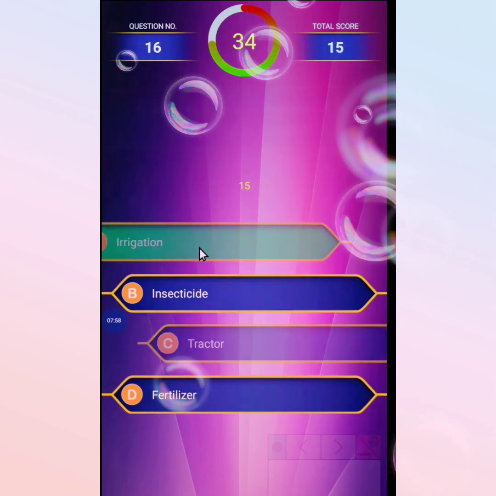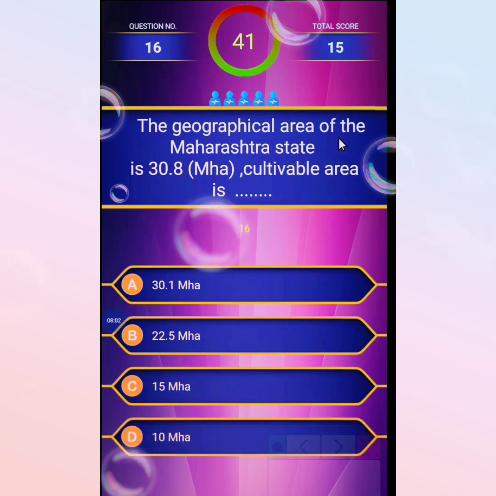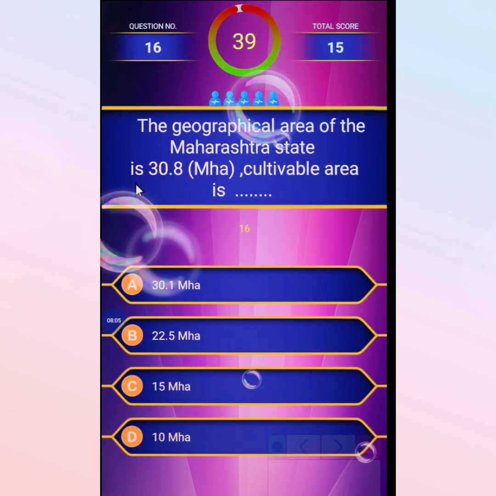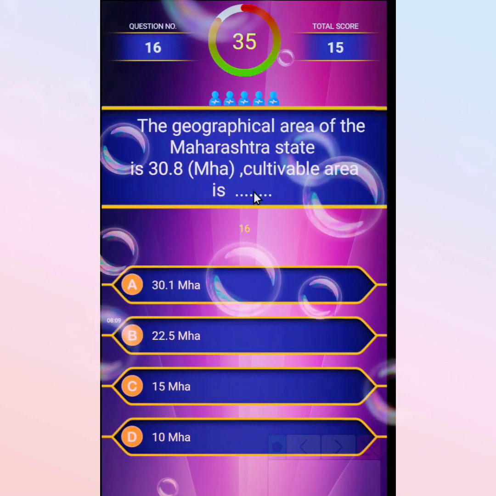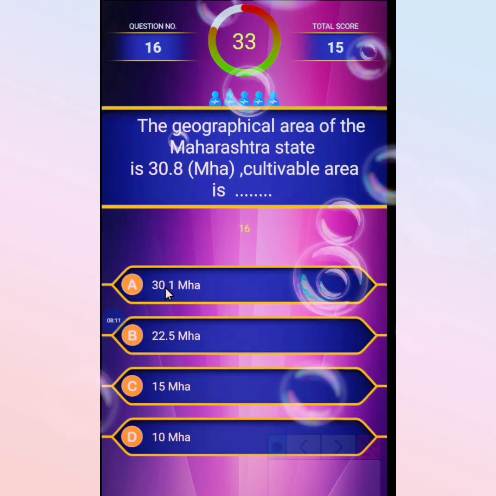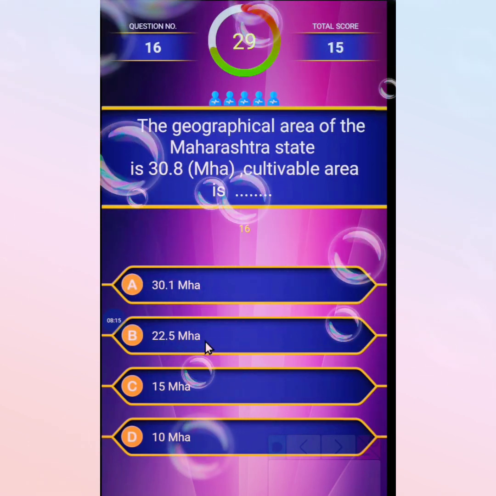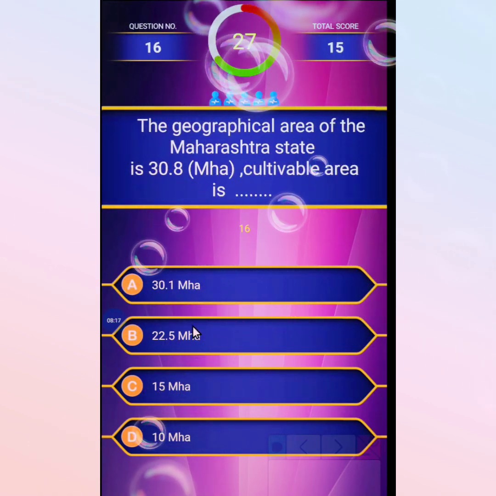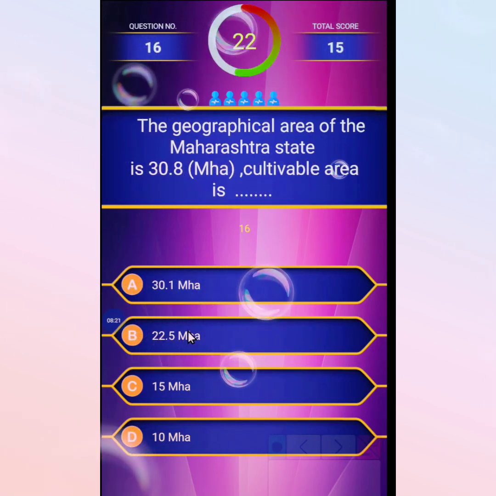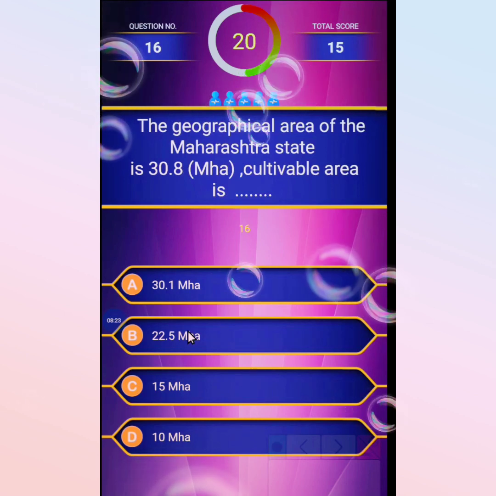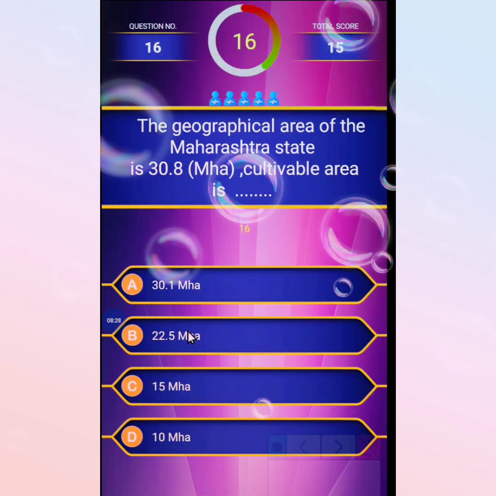Next one: the geographical area of Maharashtra state is 130.8 million hectare, and in this the cultivable area is, first 30.1 million hectare, second 22.5 million hectare, third 15 million hectare, and the last 10 million hectare. The correct option is 22.5 million hectare is the cultivable area in Maharashtra.